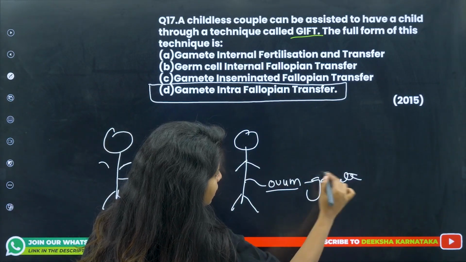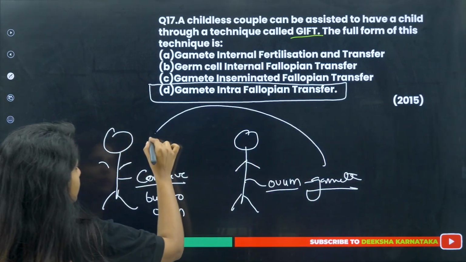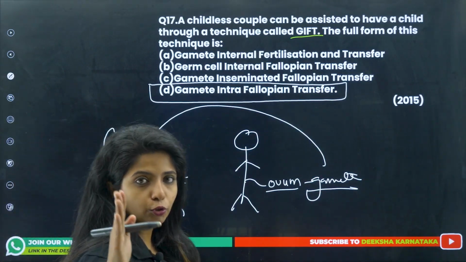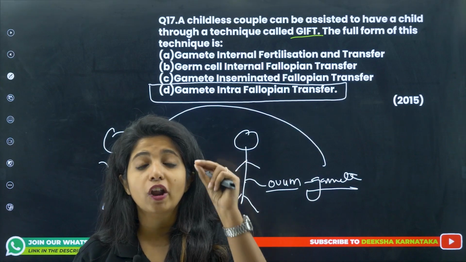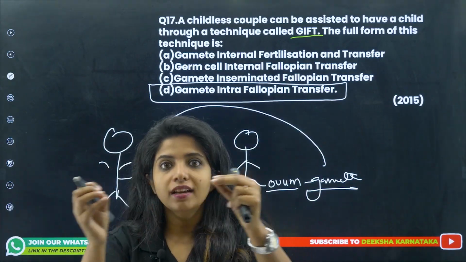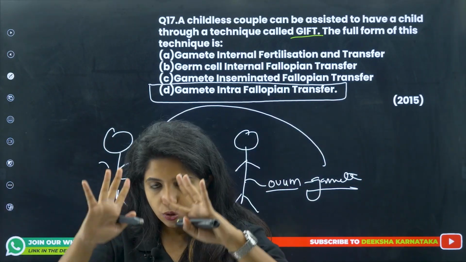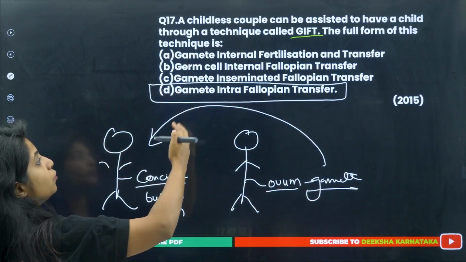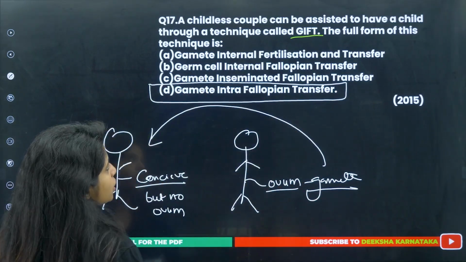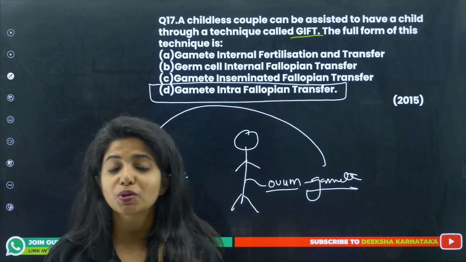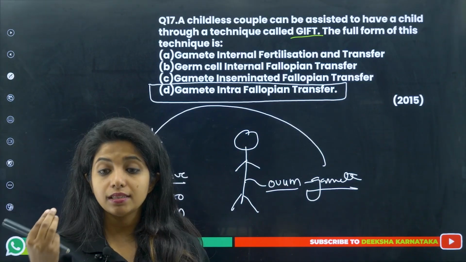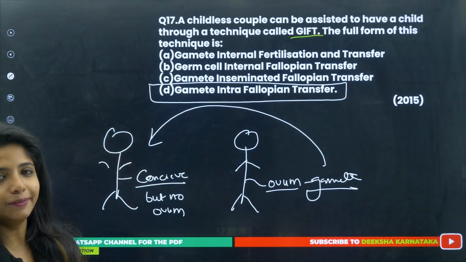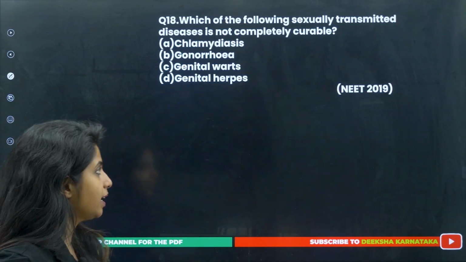So what do we do? We take gamete from this particular lady, put it into the fallopian tube of the other lady, because gamete has to be there in the fallopian tube, right? Because fertilization happens in the fallopian tube in the ampulla region, nowhere else. So it has to be put in the fallopian tube. This process where gamete is put inside the fallopian tube is known as gamete intrafallopian transfer. This is the correct answer. It came in the year 2015. Can you imagine this easy question is coming? Will you want to lose your marks over here? I don't think so. Going ahead, what do we have?